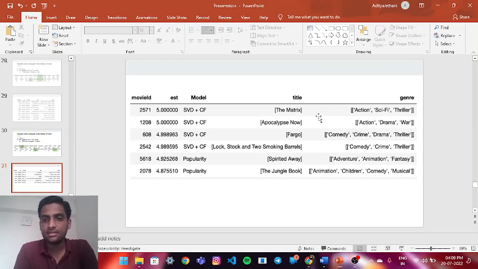Obviously we know the Matrix: action, sci-fi, thriller. So we don't expect any romantic genre to be present in the movie Matrix. Similarly, we don't expect any comedy from The Dark Knight, or let's say The Jungle Book. We don't expect any sci-fi action from The Jungle Book. It is a children movie.